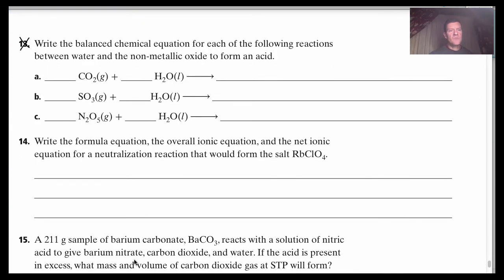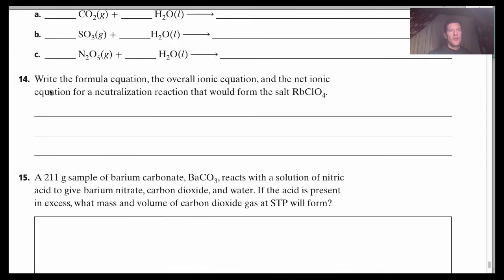All right, 13 we're not going to do. 14 is a great problem. It says write the formula equation, the overall ionic equation and the net ionic equation for a neutralization reaction that would form this salt. Remember, a salt in chemistry is just an ionic compound.